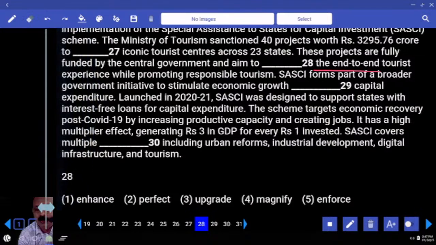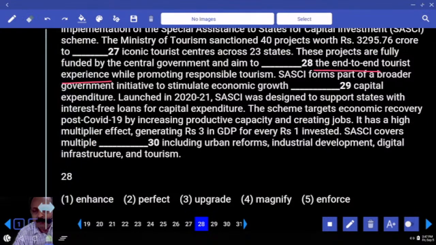The end-to-end tourist experience. Underline the word experience. Experience, tangible, intangible. Tangible means what? Concrete. Concrete means what? Tangible. Something you can see or touch. What is the opposite of concrete? Abstract. Abstract means what? Intangible.